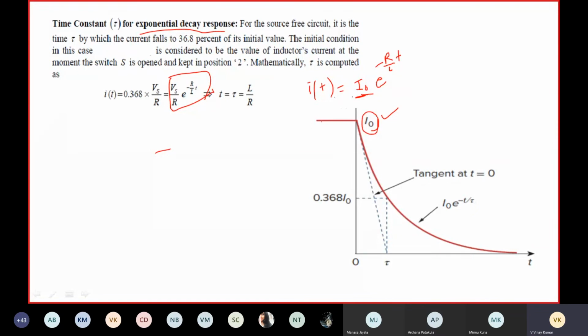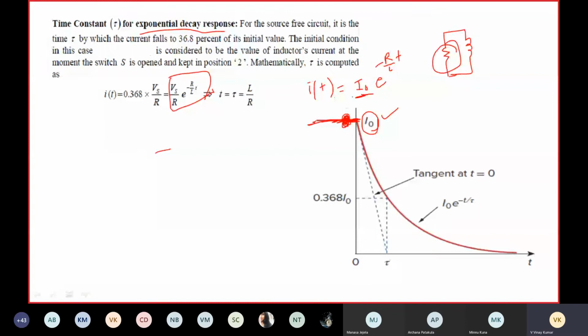Initially you are going to have some value because of stored energy. After having a source-free RL circuit like this, the energy stored in the inductor, in the form of electromagnetic energy, starts collapsing and is dissipated in the resistor.